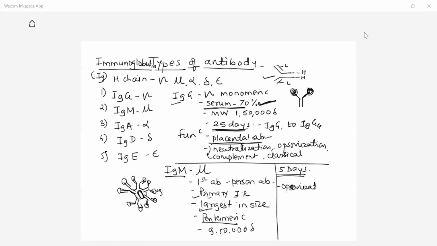Opsonization is nothing but the phagocytosis, which is along with, or with the help of, antibody.